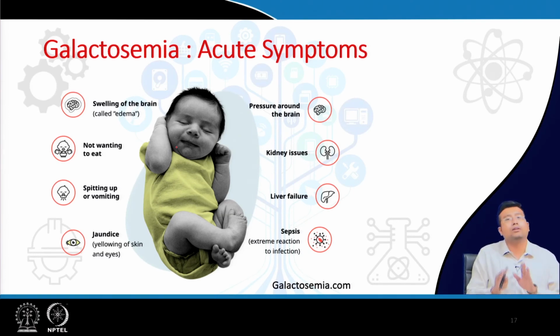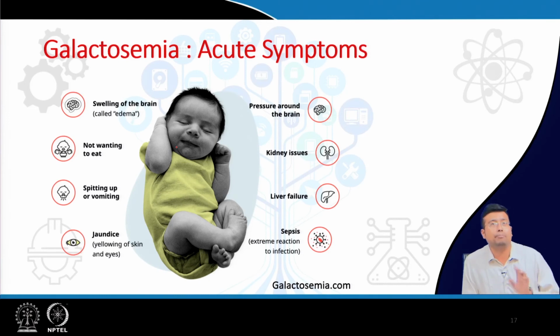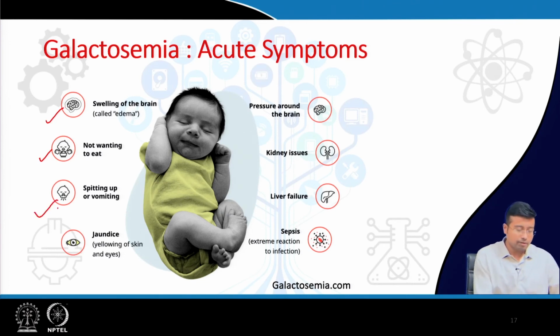So, one of the reasons for intractable crying of a baby, I told you, is lactose intolerance. This is one. Swelling of the brain, edema; since they cannot digest it, the baby will refuse to feed. So, rejection of breast milk is a very important symptom of galactosemia, right. They will constantly vomit. Jaundice, I explained to you why jaundice is happening.